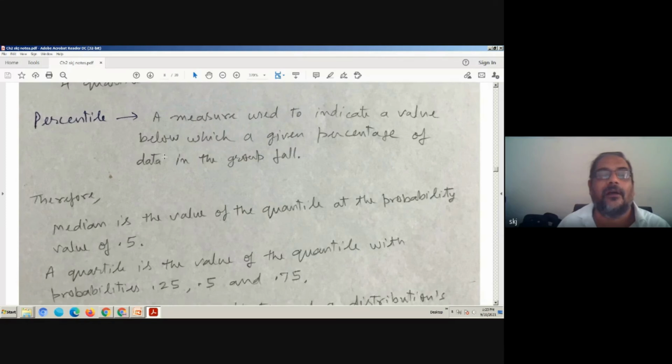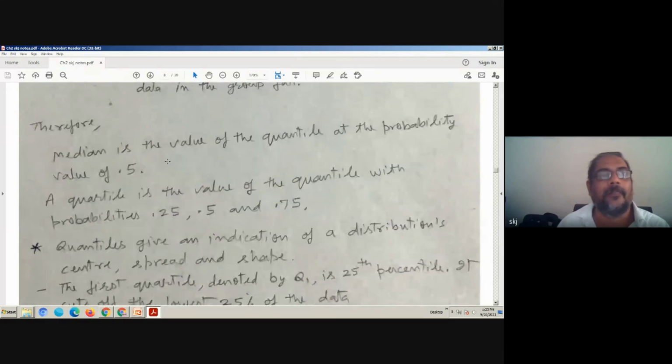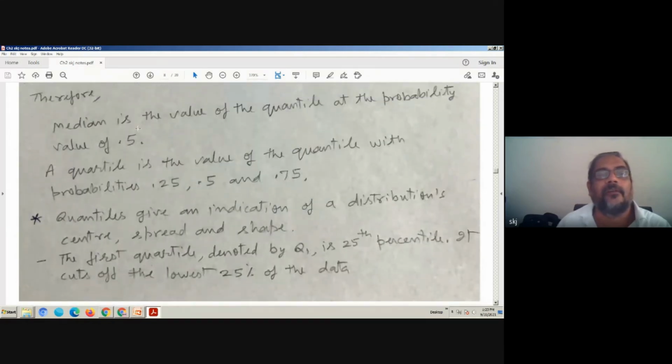This is correct. Therefore, median is the value of the quantile at probability value 0.5. A quartile is the value of the quantile with probabilities 0.25, 0.5, 0.75. Quantiles give an indication of a distribution's center, spread, and shape.